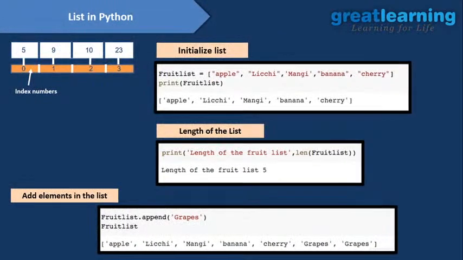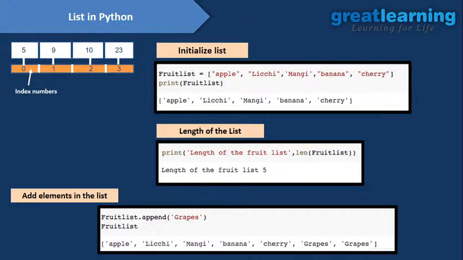So let's see how we can initialize a list. To initialize a list, I use the variable fruit list, then the square brackets, then apple, lychee, mango, banana, cherry. This is how you need to initialize the list. It is so simple. You don't need to write anything extra. From the square brackets, Python will understand this is a list. This is how you can use the list.